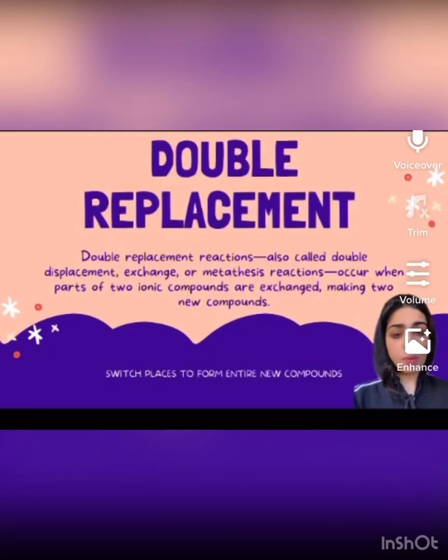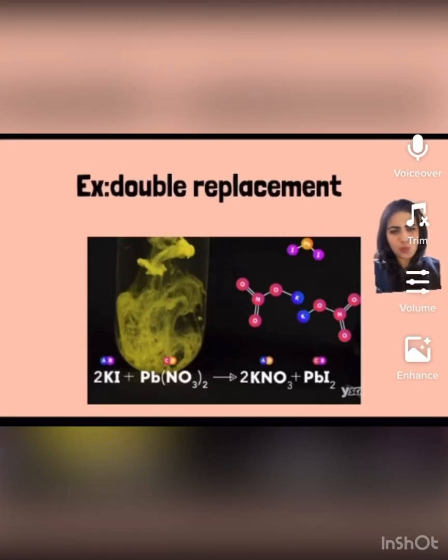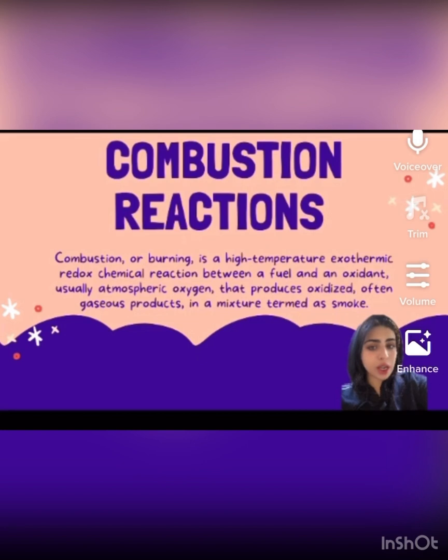I'm going to take the third type of chemical reaction, which is double replacement. It's also called double displacement. It occurs when parts of two ionic compounds are exchanged, making two new compounds, and usually they switch their places and form two new compounds. Here we have the next type of chemical reaction, which is the combustion reaction. It's a high temperature exothermic redox chemical reaction between a fuel and an oxidant. It usually produces gaseous products in a mixture termed as smoke.